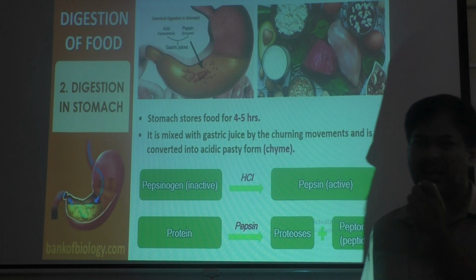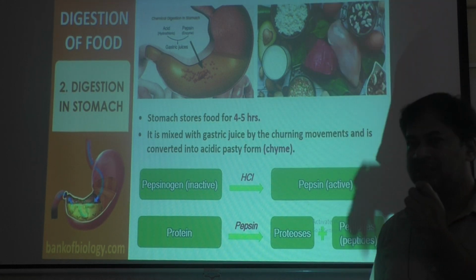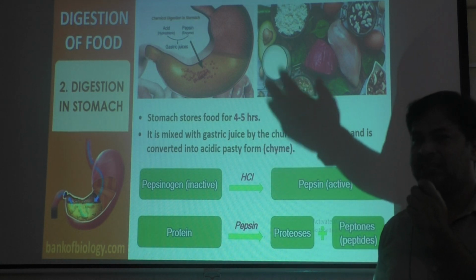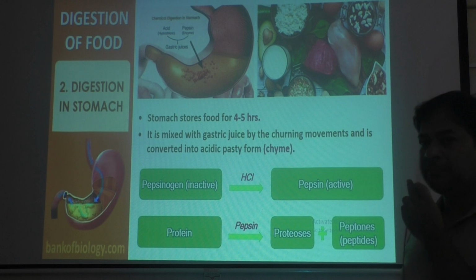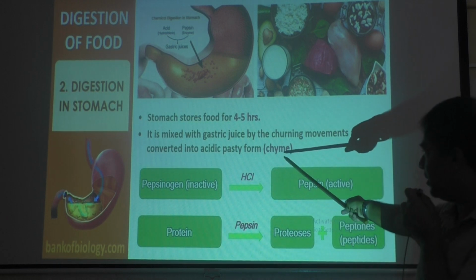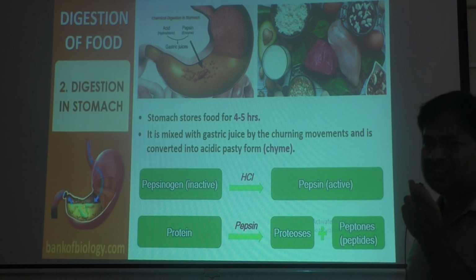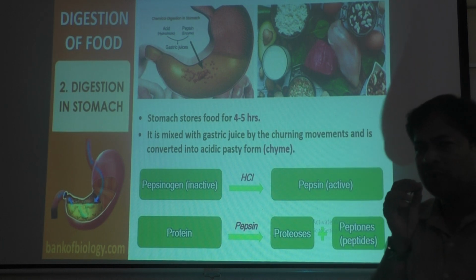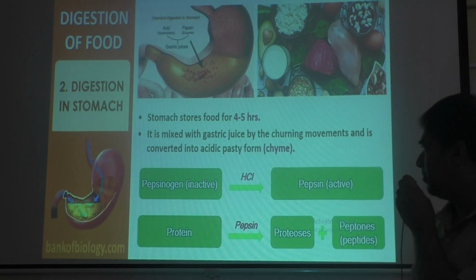Now this is called partially digested food. Food is not completely digested here, it is partially digested. That partially digested food is called chyme. You can see their spelling, they have given CHYME. It is not pronounced with a hard CH, it is pronounced as chyme only. Chyme. No CH sound is there.